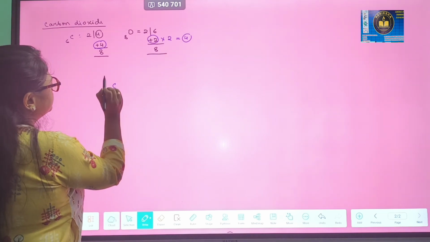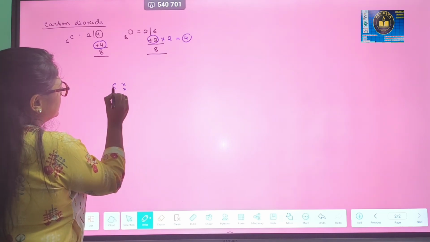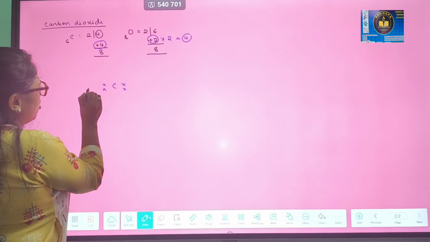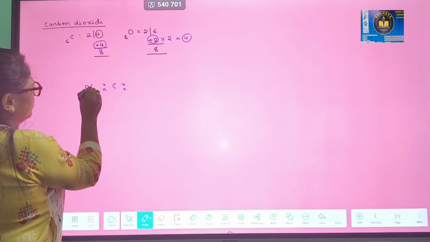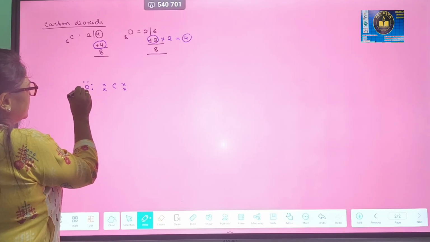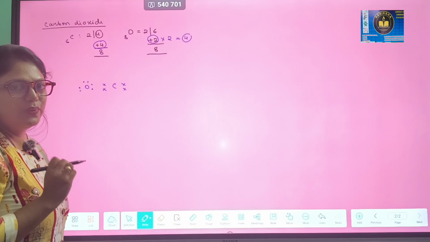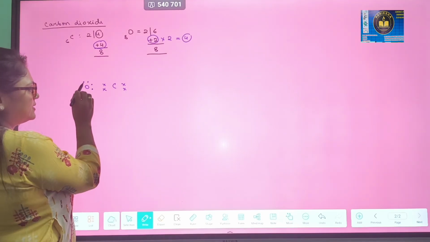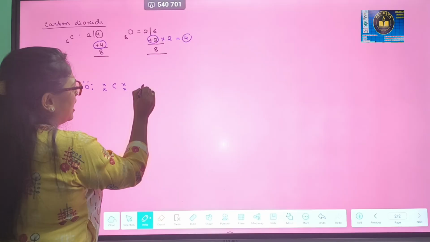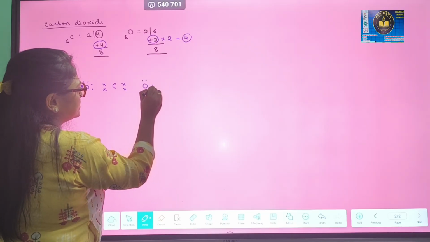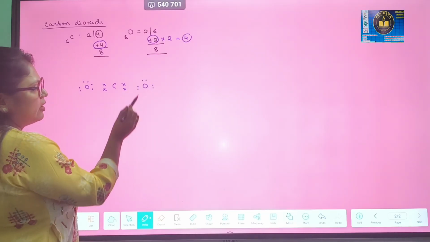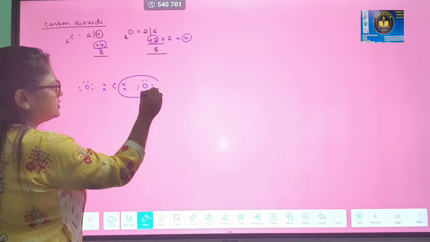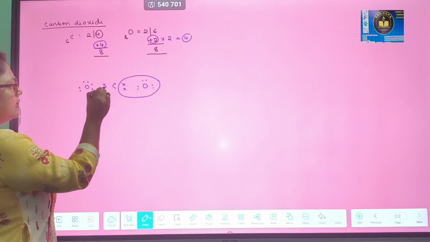So guys, I just told you there is no need to memorize the formulas. Here we are showing the electron dot diagram for the carbon dioxide molecule. We will only show the valence electrons. Remember, not the total number of electrons, only valence electrons. As you can see, for carbon I have put 4 crosses and for oxygen I have put 6 dots.